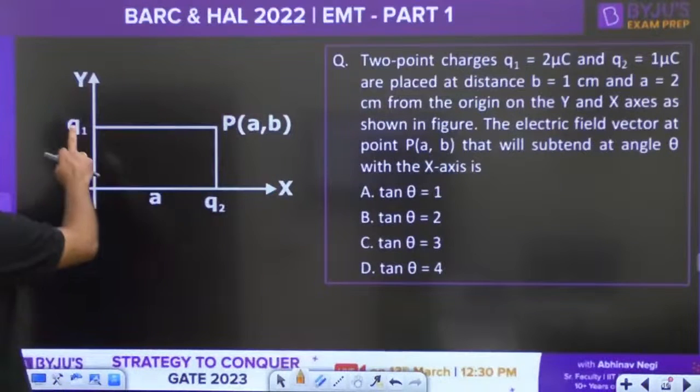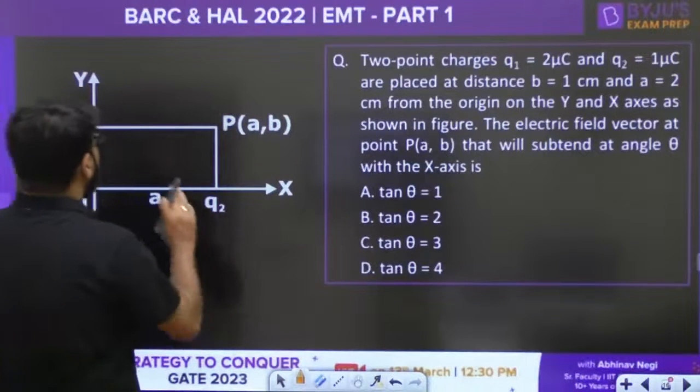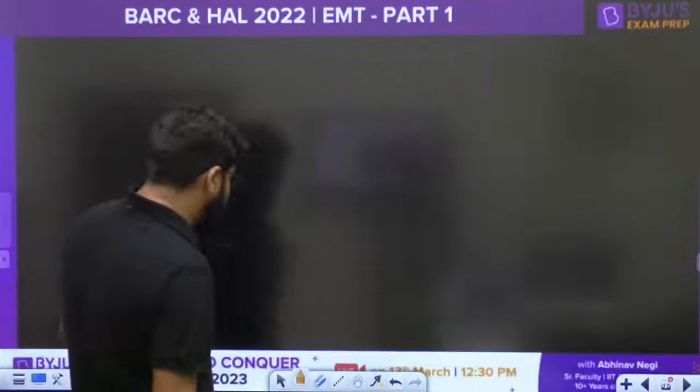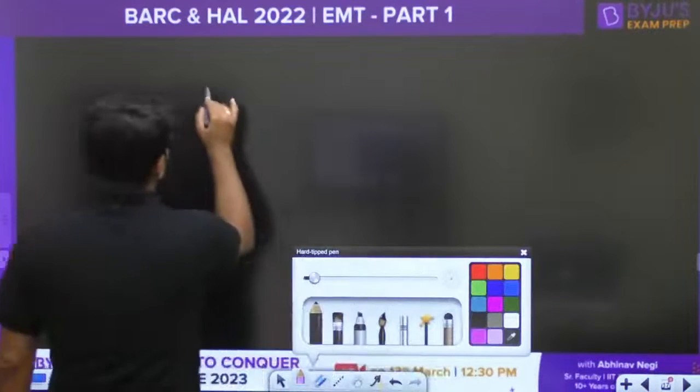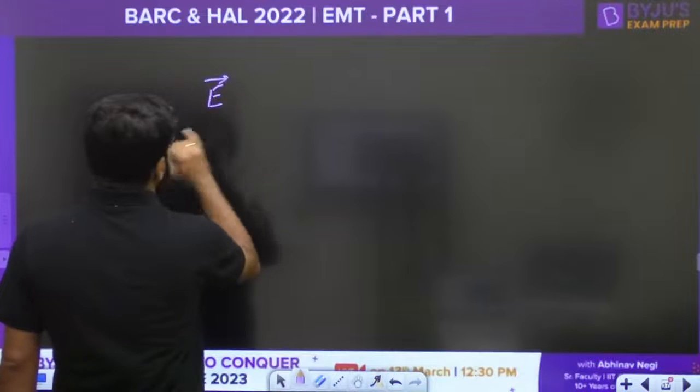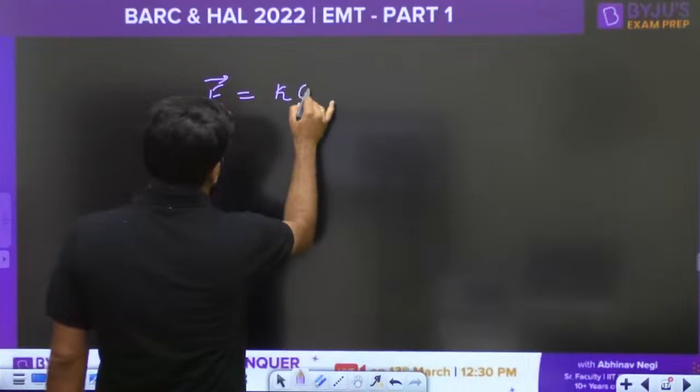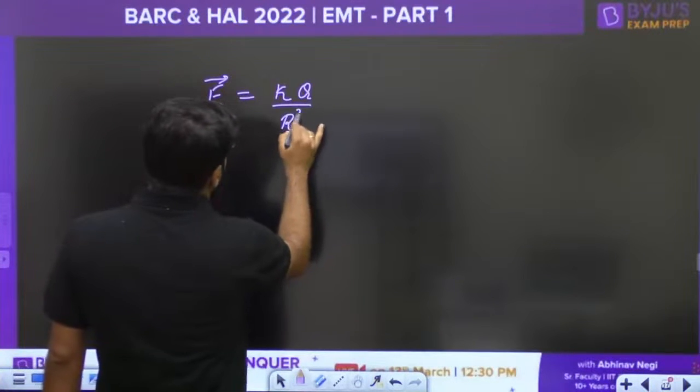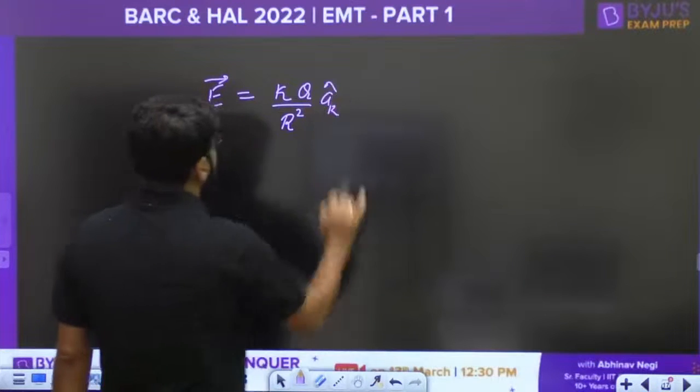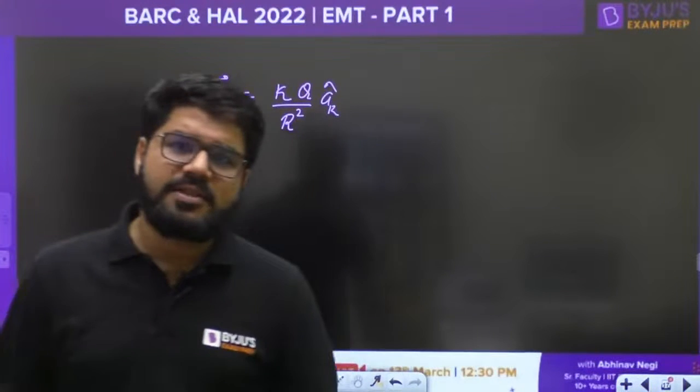So look, there are 2 point charges Q1 and Q2. Just try to understand that this is an electric field question, and electric field due to a point charge is simply given by the formula KQ upon R square A_R, where A_R is the unit vector in that direction.